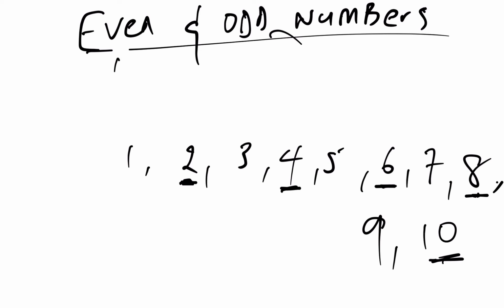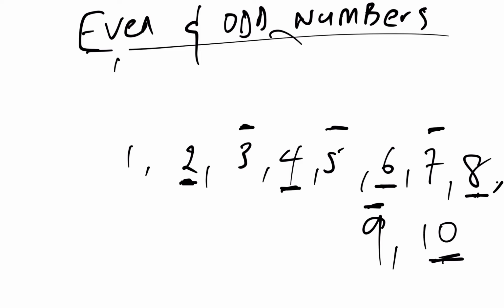How about my odd numbers? Let's see my odd numbers. 3 is an odd number because 3 divided by 2, 1, but then remainder 1. So we are saying 3 is an odd number. Again, 5 is an odd number. 5 divided by 2, 2, remainder 1. Again, 7 is an odd number. 7 divided by 2, 3, remainder 1. 9 is an odd number. 9 divided by 2, 4, remainder 1.